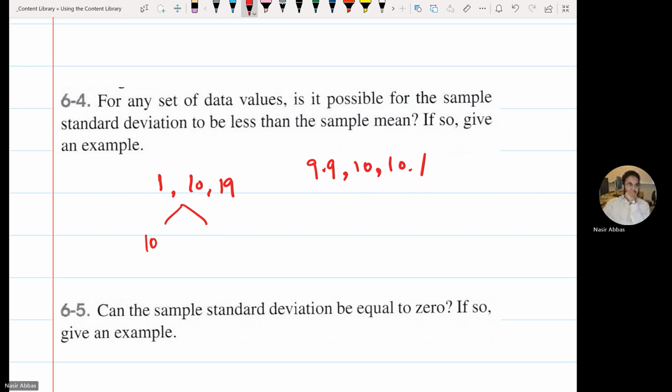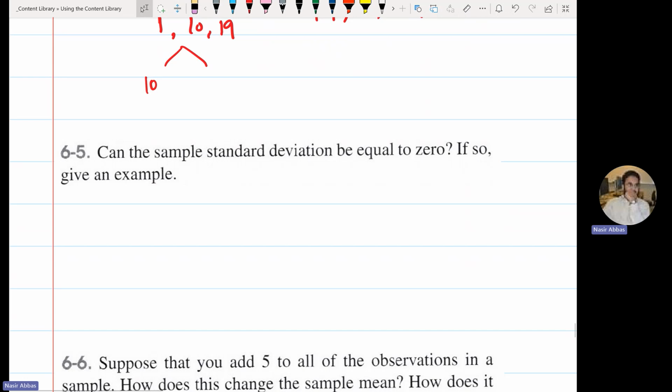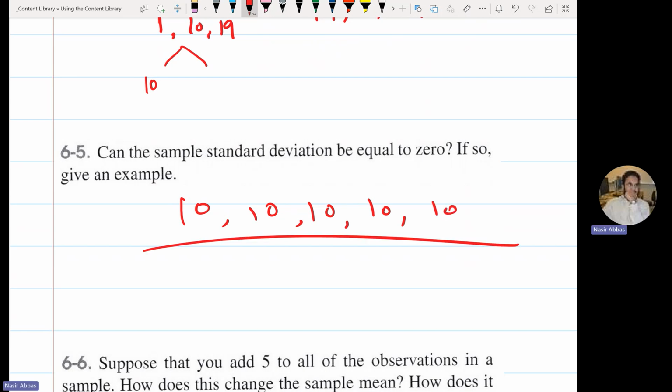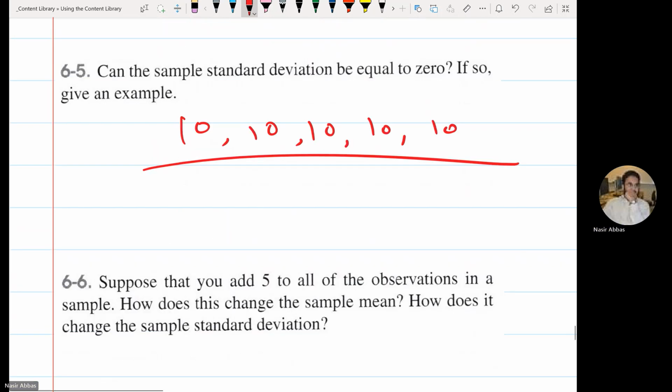Can the standard deviation be 0? Yes. If all the data are 10, for this data the standard deviation will be 0.